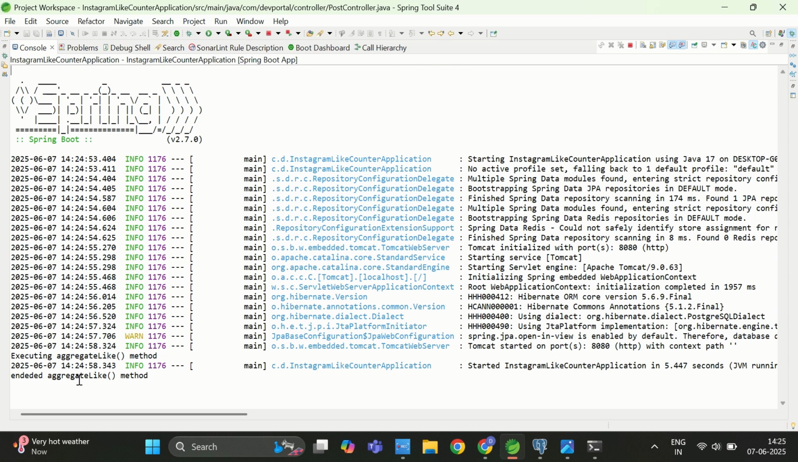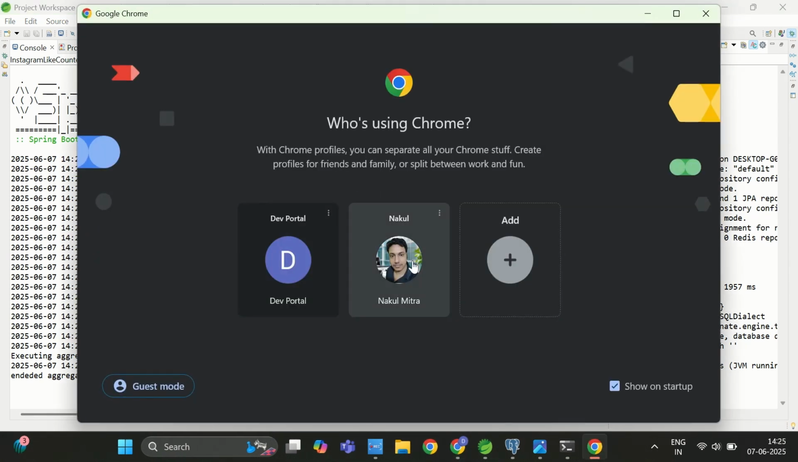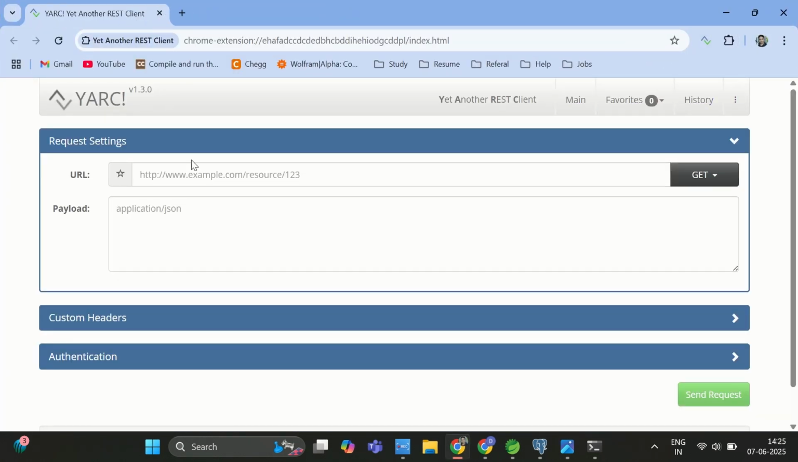And you can see it here, it ended, because immediately it called the scheduler as well. After 30 seconds again it will get called. So what we can do now, let me go to the Yaak. First let me write http://localhost, so it will run on 8080 port, and here we are going to pass posts slash, and it will be 1, that is the ID, and then I will need to mention like.